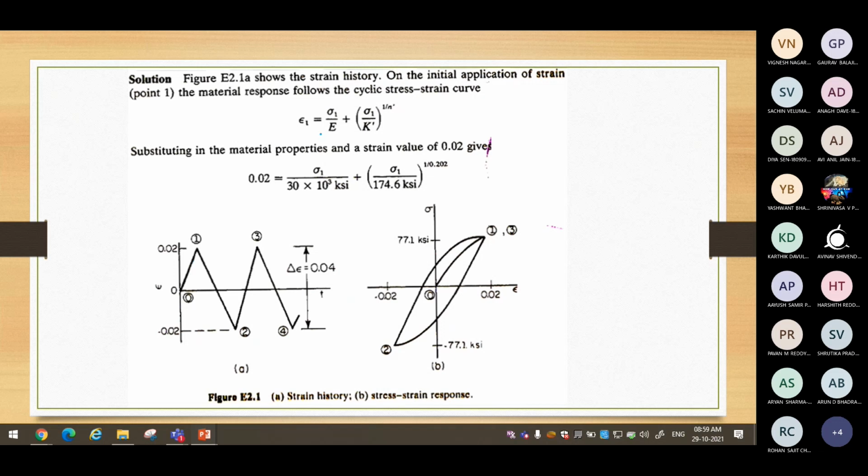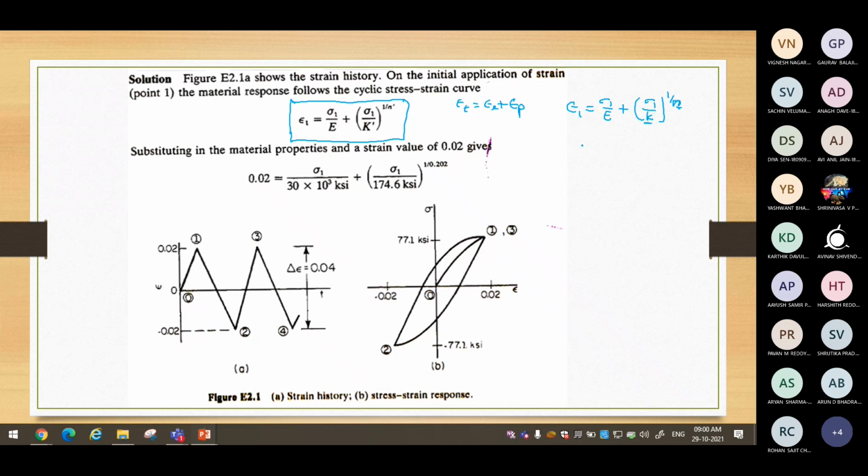We have the CSSC equation, or Ramberg-Osgood type of equation. Okay. So we can make use of this well-established equation. Total strain is equal to the elastic part plus the plastic part of the strain. So what is the Ramberg-Osgood equation? Epsilon 1 is equal to sigma 1 by E plus (sigma 1 by K) to the power 1 by N. K and N values are not given to us.